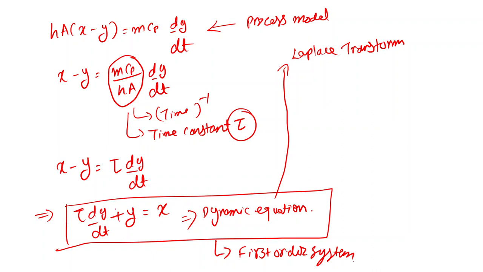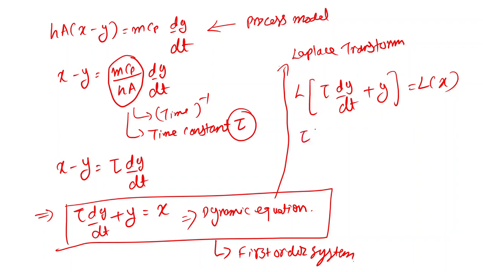So if I take the Laplace transform of this equation, we can write the Laplace transform of tau dy/dt plus y is equal to the Laplace transform of x.